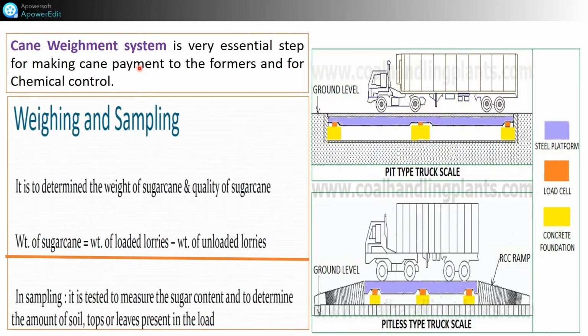Next, the cane weighment system is a very essential step for making cane payment to farmers and for chemical control. This weighing and sampling is to determine the weight and quality of sugarcane. How do we find the weight of sugarcane?